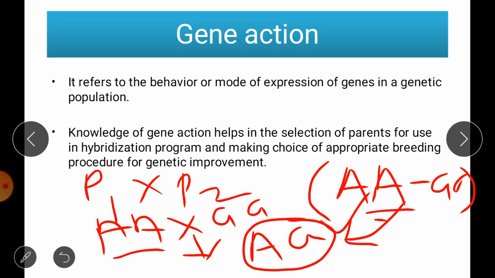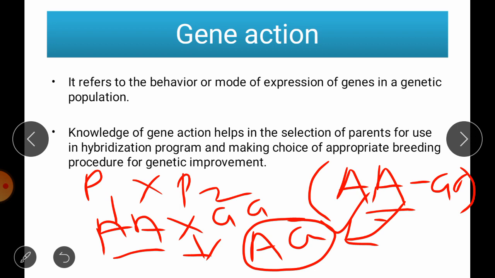And another is the difference between the heterozygous individual and the mid parent value, and therefore you will get a difference in these heterozygous individuals or F1 progeny.